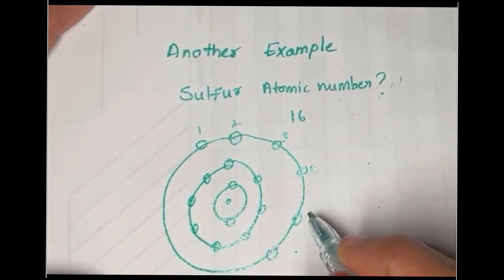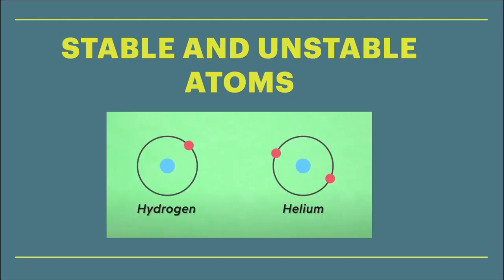3, 4, 5, 6. So now that we saw how to draw different atoms based on their atomic number, let's see what stable and unstable atoms mean. While we were drawing, we saw that some atoms do not have their entire shell filled up to its max. It's not maxed out. For example, this hydrogen atom has only 1 electron. We drew that. So we'll consider this an unstable atom.